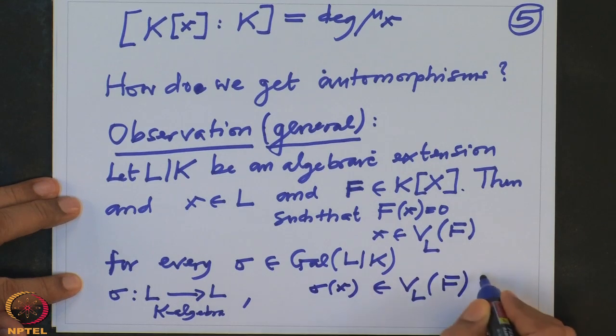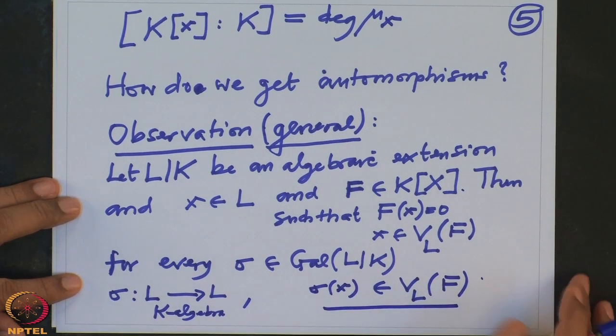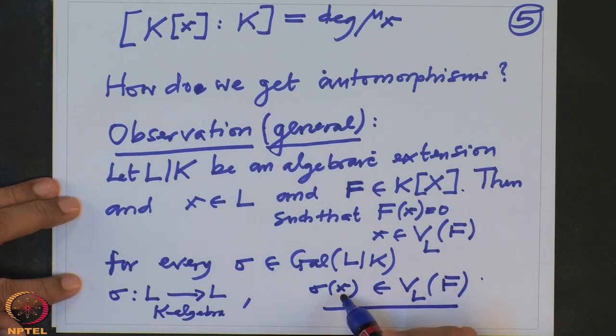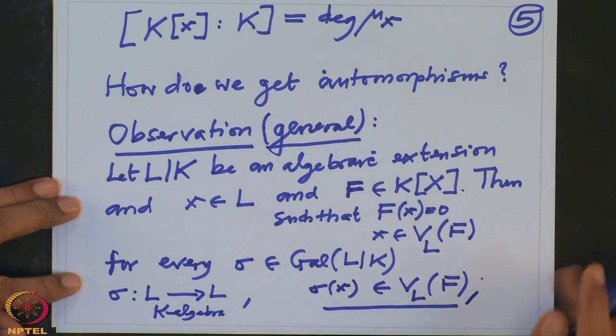This is what I want to prove. So what should I prove? I should prove that if I take f and evaluate at sigma x, it should be 0. So I want to prove that.